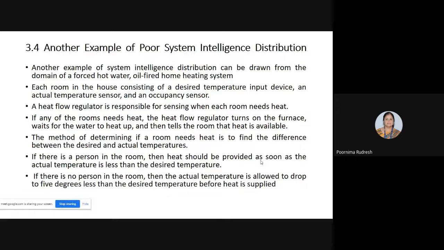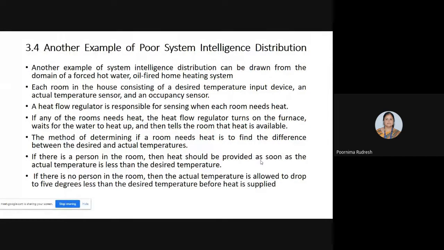The temperature sensor is for sensing the current temperature of that particular room, and the occupancy sensor is to find whether any person is inside the room or not, whether the room is empty or occupied by some person. To detect that, we are using the occupancy sensor.